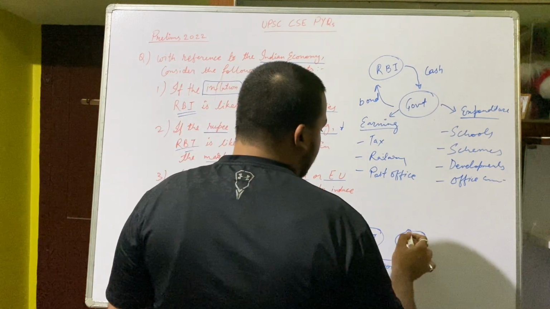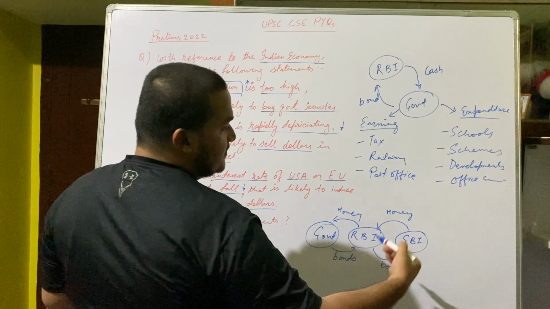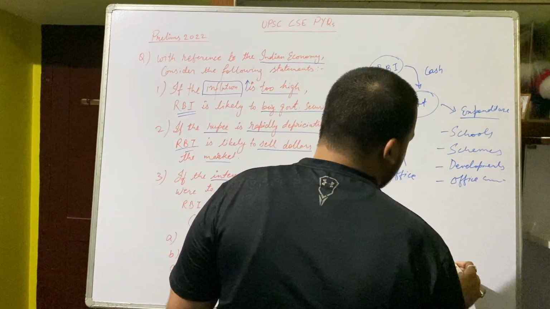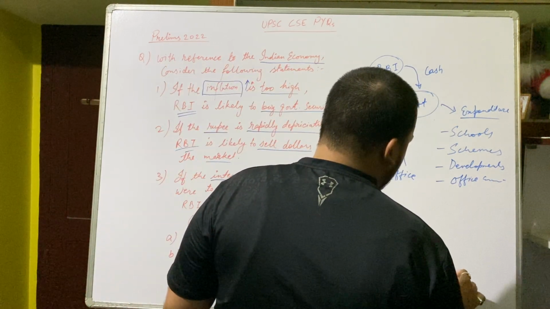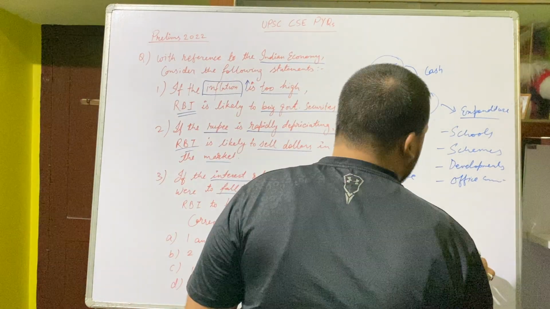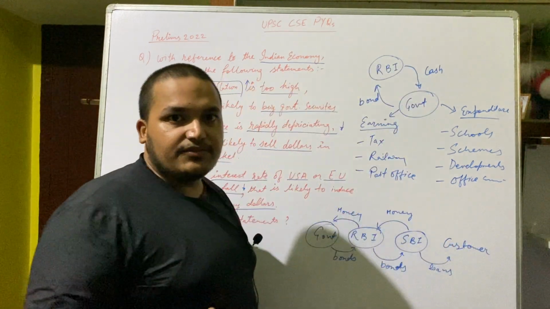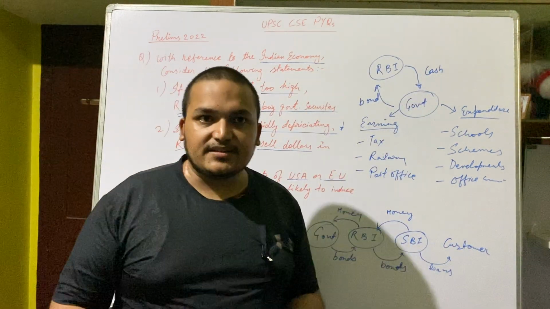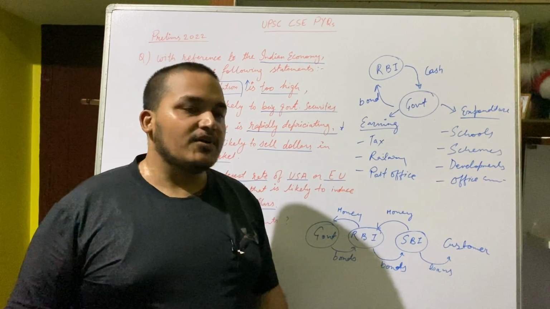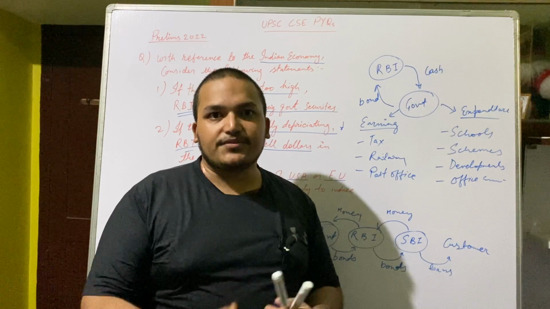Then what will they do? They will give money to RBI, and these bonds change into loans or other bonds, FD, RD, for the customer. Who is the customer? We are the customer, or any industry which wants money. If you want to start a business, where do you get money from? You approach a bank, and it gives you a loan and wants some interest.